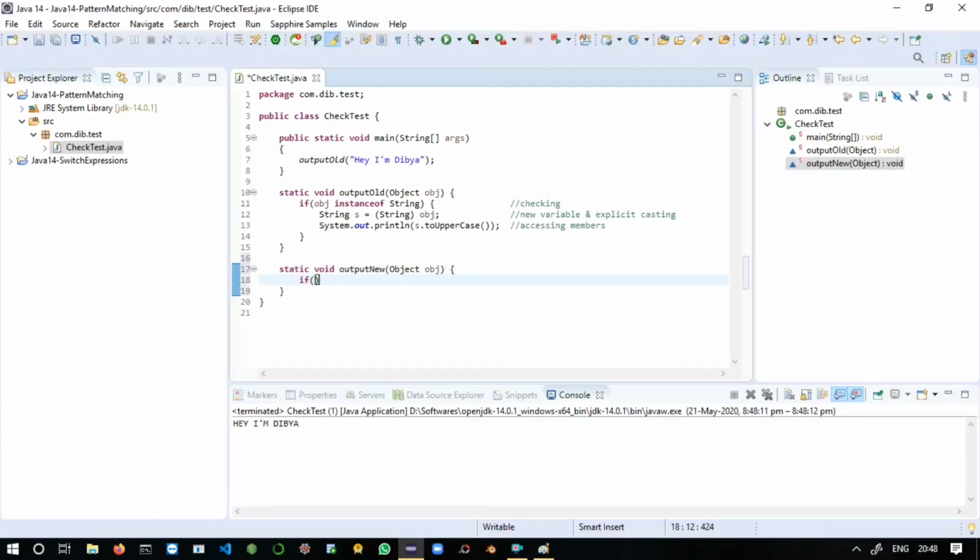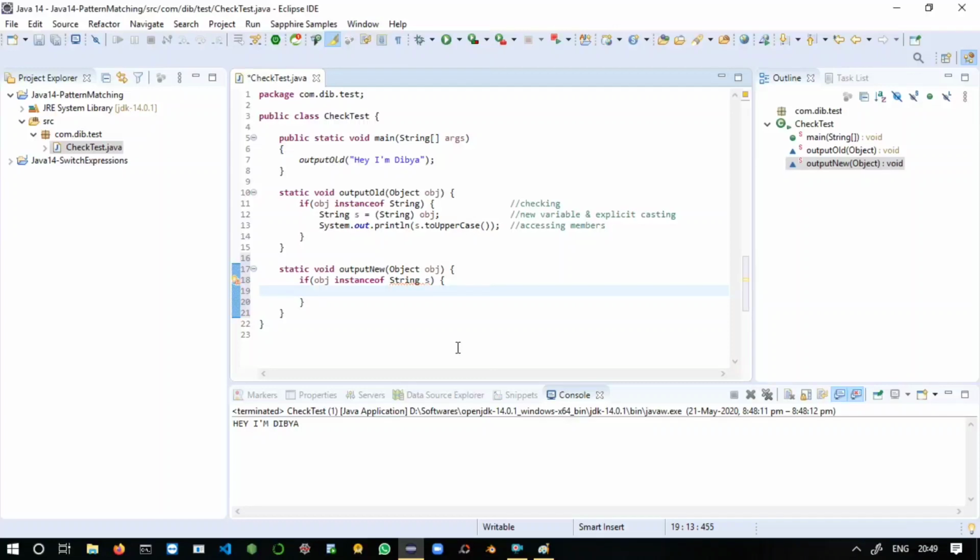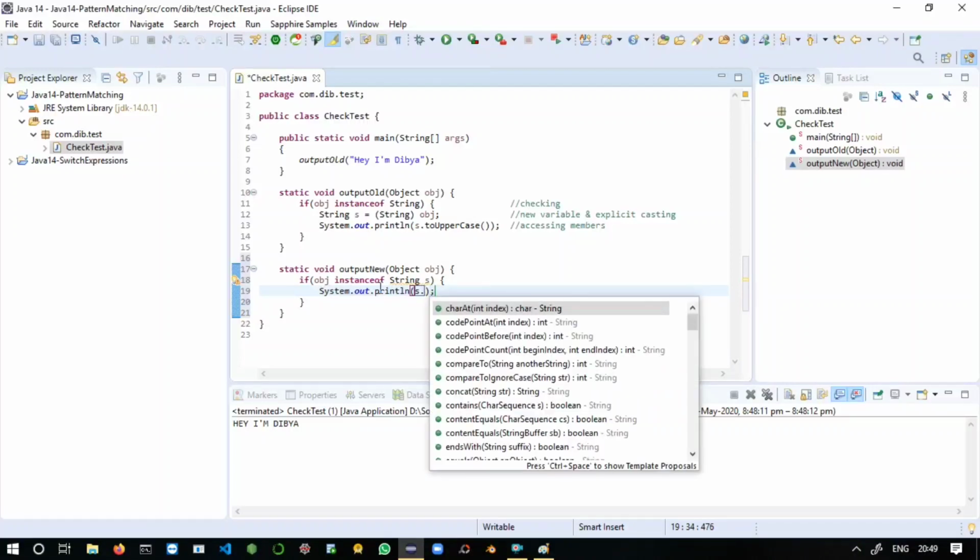Here you can say if obj instanceof String s. You will get an error, so just go to the error. Here you can see the option to enable preview features in the project properties. Just click it, and the preview features of Java 14 will be enabled. So the error is gone. Yeah, here you can say sysout, s dot toUpperCase.